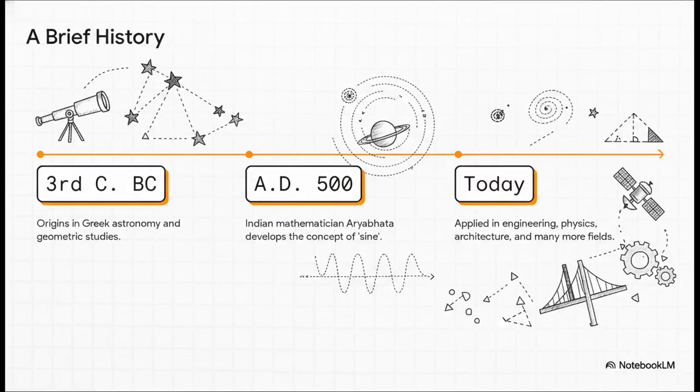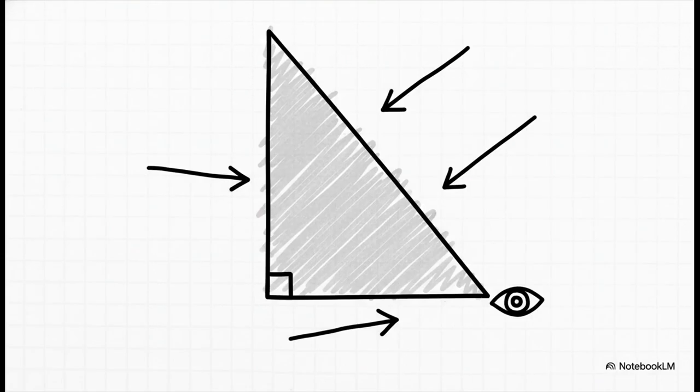And this idea, it's ancient. We're talking over 2,000 years ago. It got its start with early astronomers who were trying to figure out how to measure the distance to the stars and planets. And from there, it just took off, spreading into pretty much every field you can imagine. So, the main character in our story today is the right-angled triangle.